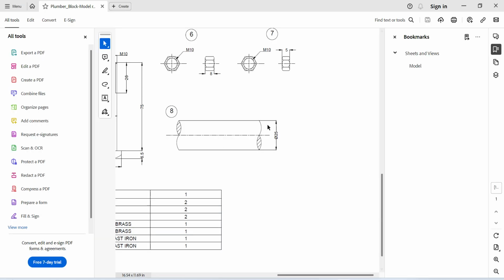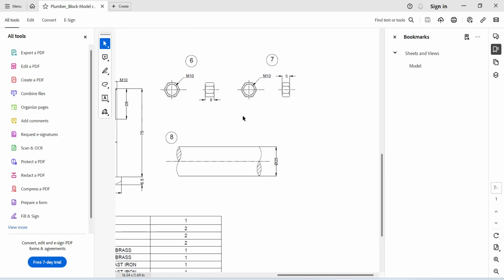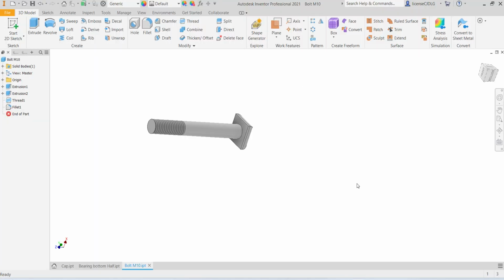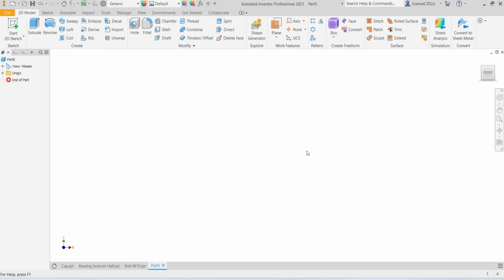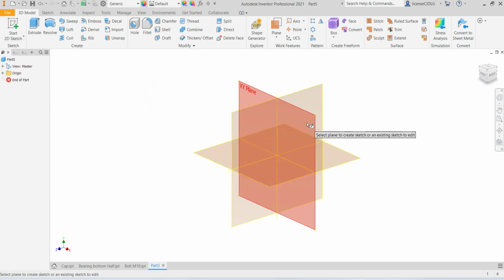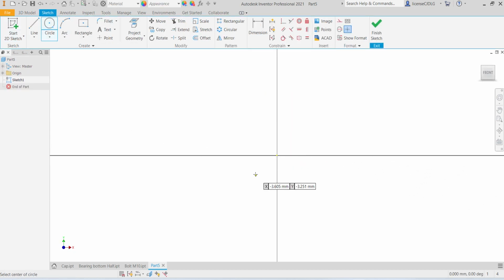So after that you can see there is one nut and one lock nut. For that select Control New, same create, select 2D sketch, select plane, select circle.